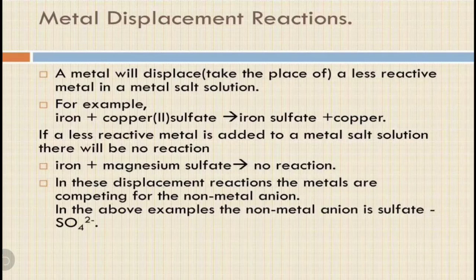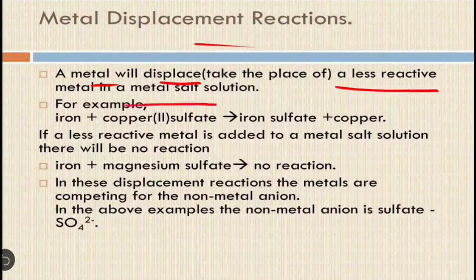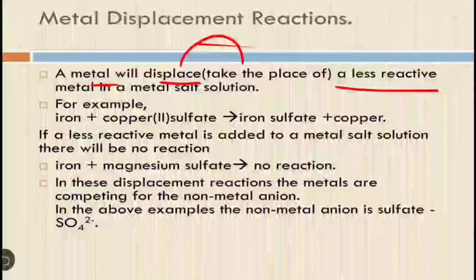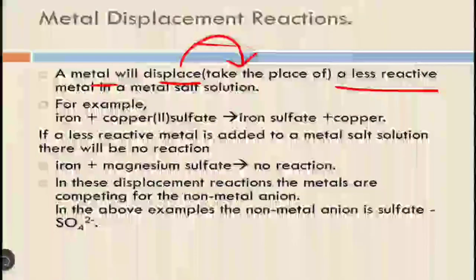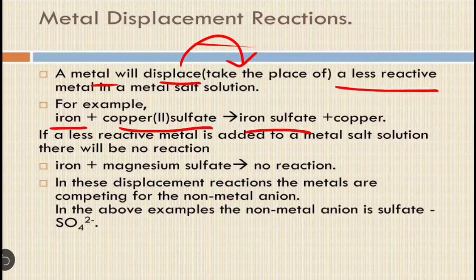And now the last one is the metal displacement reaction. This is very important. A metal will displace a less reactive metal in a metal salt solution. What is the meaning? When a metal takes the position of another metal, it is known as a displacement reaction. For example, when iron reacts with copper sulfate, it will form iron sulfate plus copper is released.